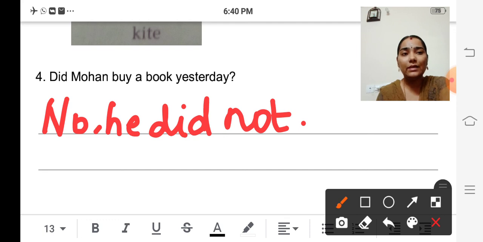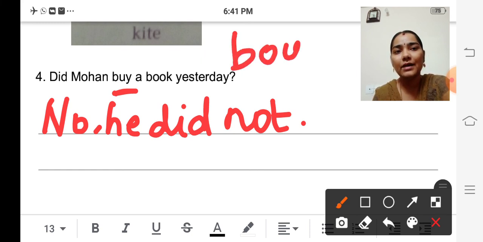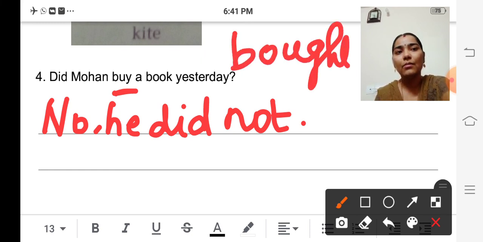Then what he bought? So what is the past tense of buy? Bought. Past tense of buy is bought. So you should remember the past tense of all verbs.